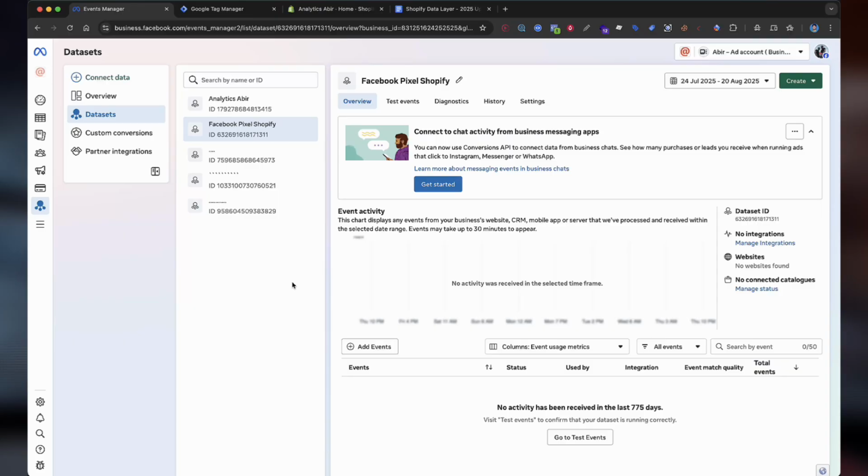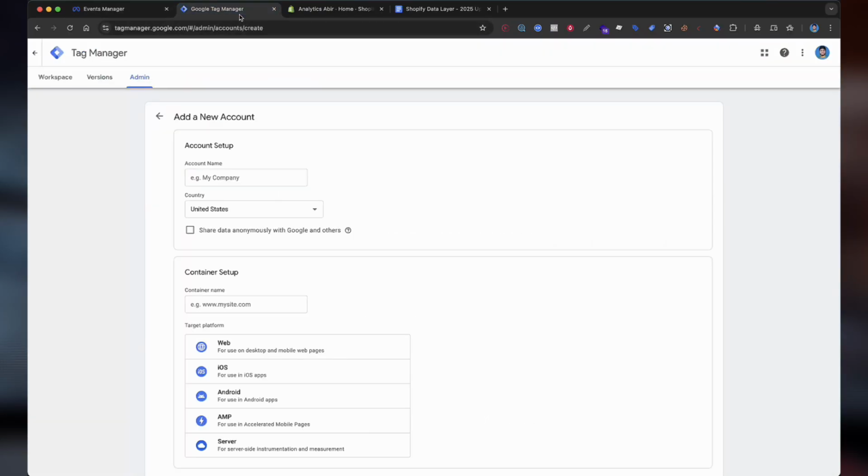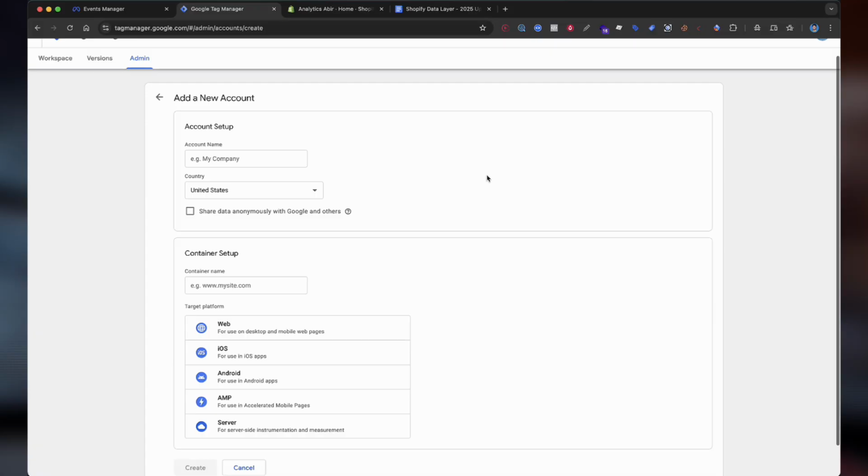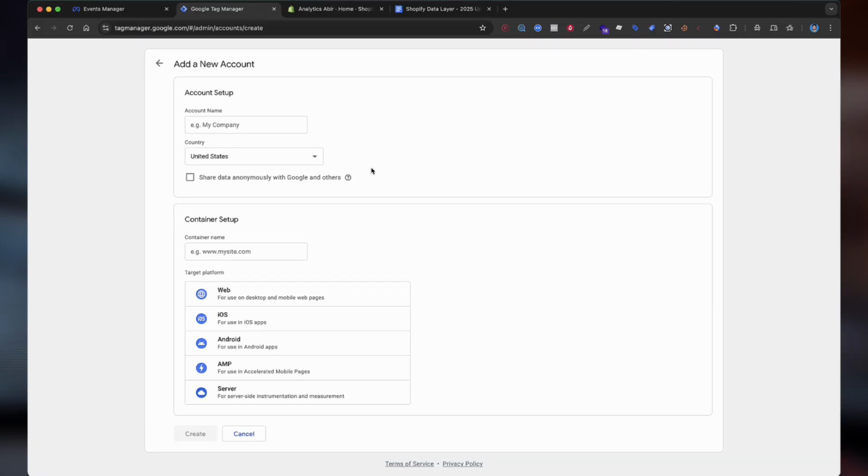Next, setting up your Google Tag Manager account. Tag Manager allows you to manage and deploy marketing tags without editing your site's code directly. Visit tagmanager.google.com and click Create Account. Enter your business name as an account name.